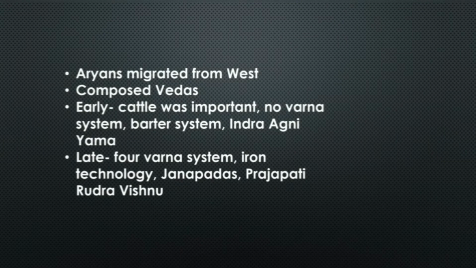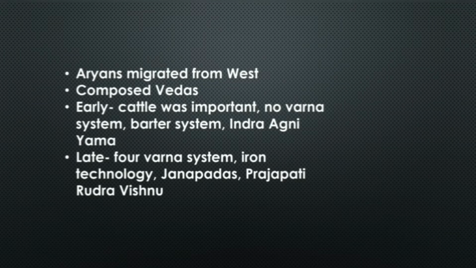The Aryans are believed to have migrated from the west, and they composed the Vedas, that is the four Vedas: Samveda, Yajurveda, Atharvaveda, and the Rig Veda. The Aryans are the composers, and they began a new period in the Indian subcontinent, the Vedic Age. The important points in the early Vedic Age are: cattle was very important, there was no Varna system, the barter system was the major system of exchange, and the major gods were Indra, Agni, and Yama.